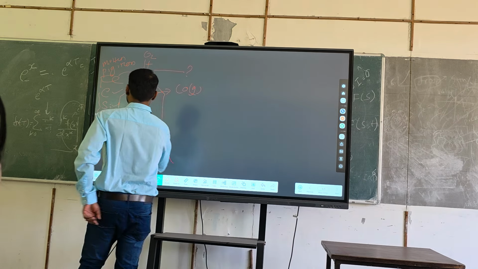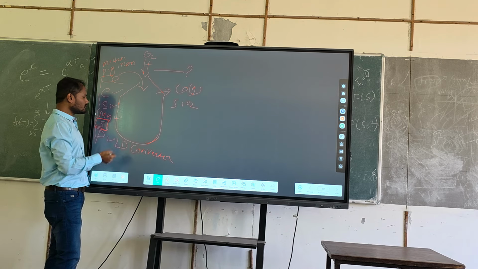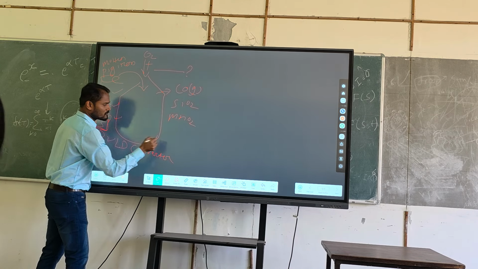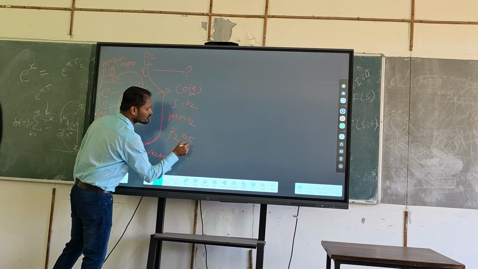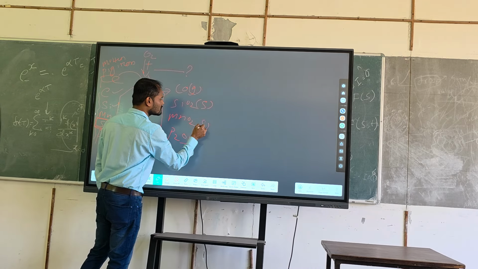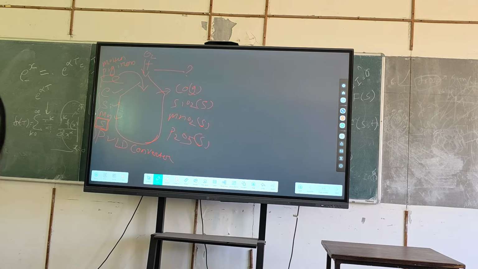So can you tell me then, if you apply oxygen, what will happen? Silicon becomes SiO2 by reacting with oxygen, fine. Mn becomes MnO2, fine. And phosphorus becomes P2O5. And these are what? These are solids. Now how do we remove a solid? For gases there is no issue. CO forms and is removed. Carbon is removed in the form of carbon monoxide. But what happens to these solids?